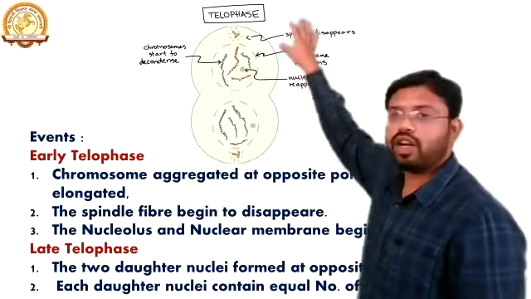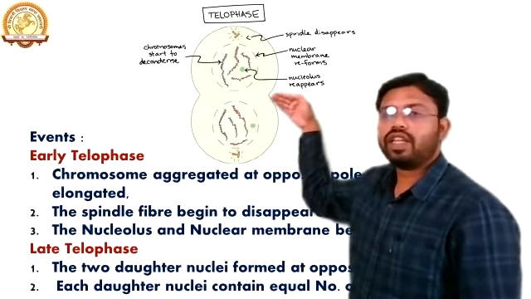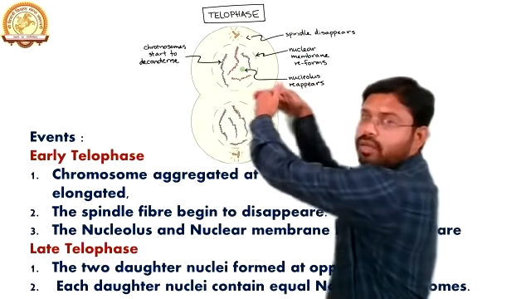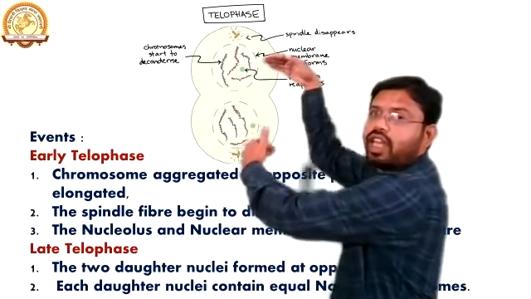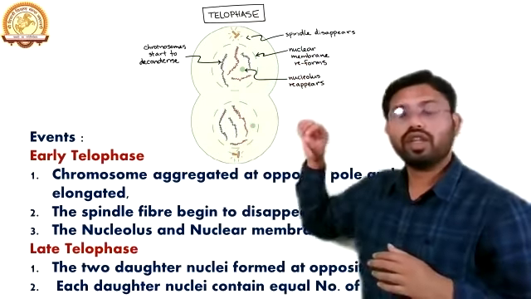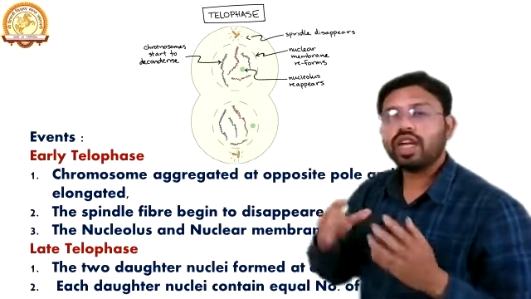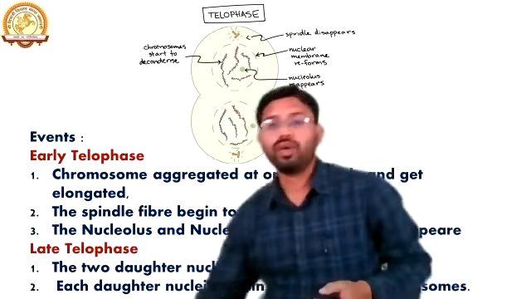Here you can see the cytoplasm. The next step will come where this cytoplasm also gets separated, and then we will get two different cells.